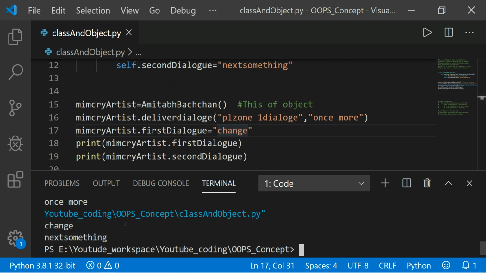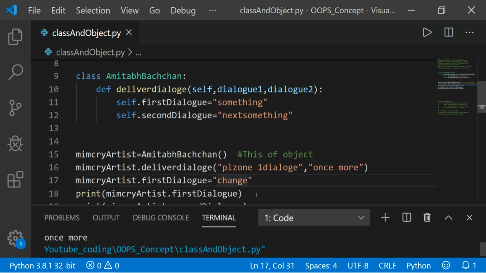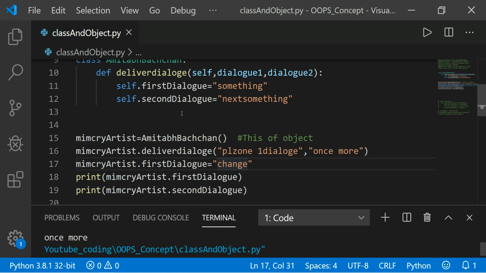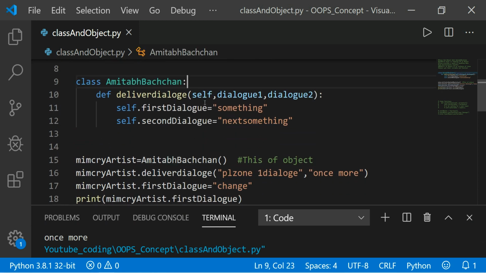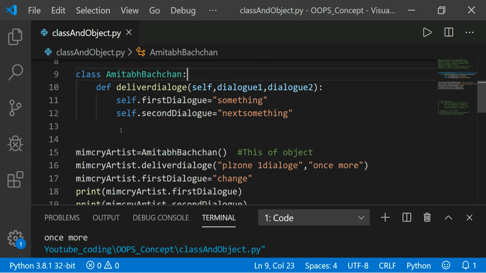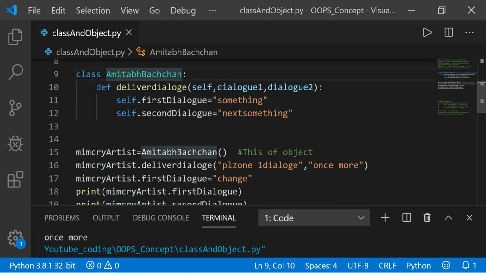So I think this is more clear. Why am I using class and object? First thing to understand: here I am making a class of Amitabh Bachchan, with a lot of attributes and behavior of Amitabh Bachchan, and talking style, message delivery style, walking style, all of which are the same in this mimicry artist.